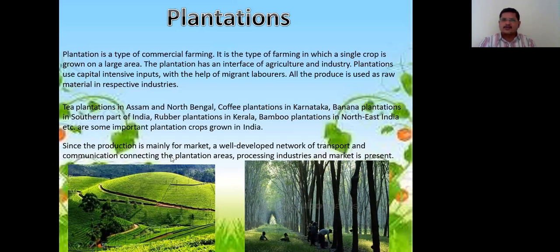Since the production is mainly for the market, a well developed network of transport and communication connecting the plantation areas, processing industries and market is present. Means in these plantations many of the products are not readily consumable, they have to be processed. For example, tea, how we are using tea, we buy tea powder, coffee powder, cocoa powder, we are buying powder.